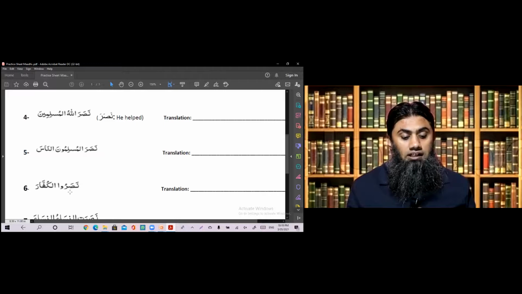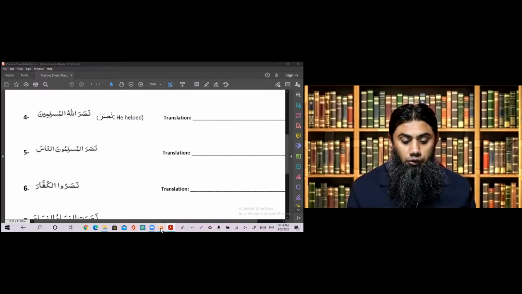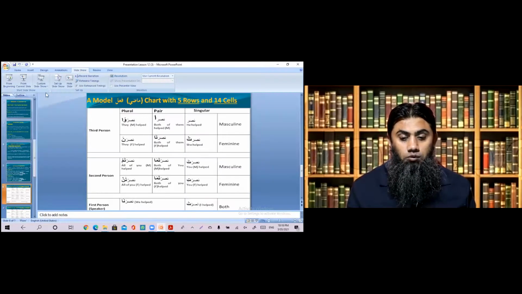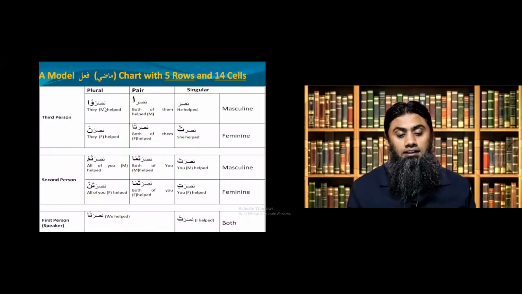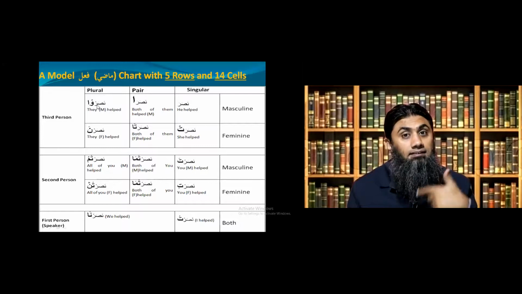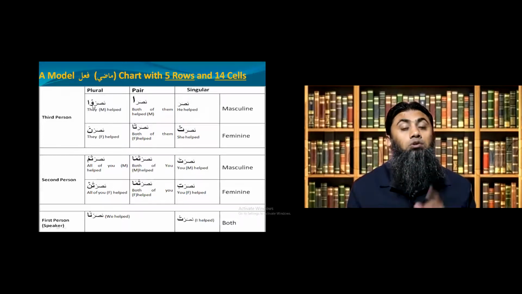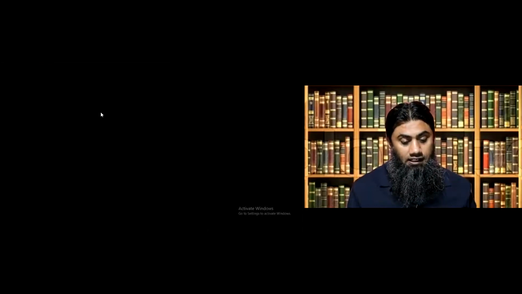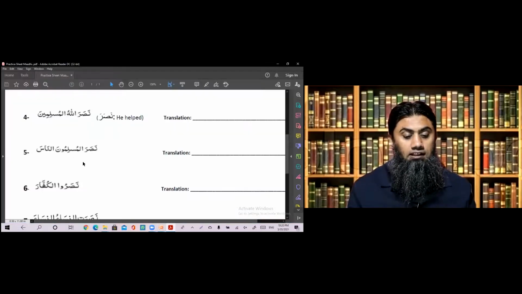One more, Nasarul kuffara. Now, Nasaru. This Nasaru, let me show you one thing. You see this U. Now you can see clearly. Nasaru. So in Fi'l Madi, this U with the wow ending means that it has a built-in they masculine. Because remember, I'm repeating this again and again: this last part gives you the number and gender of the doer. And if the last part is this U, it means the number is they masculine. Now let's go back to the same example so we can see.